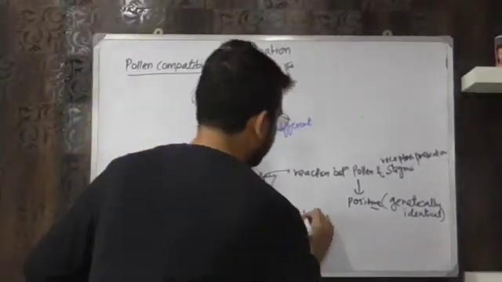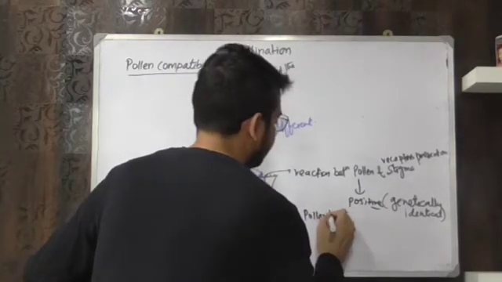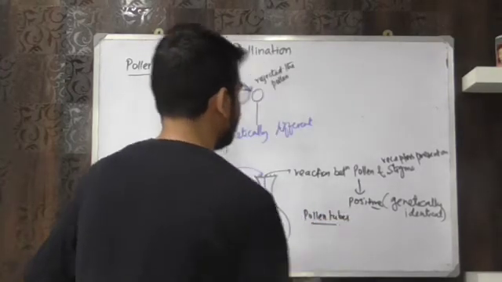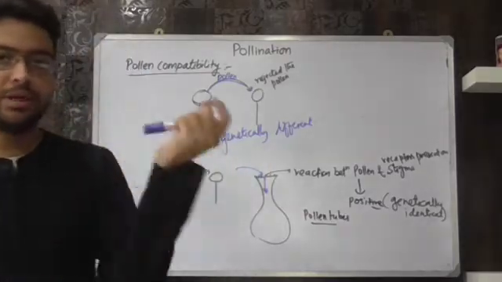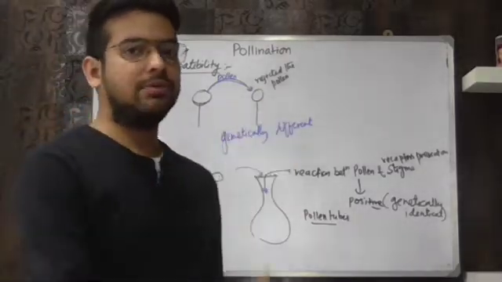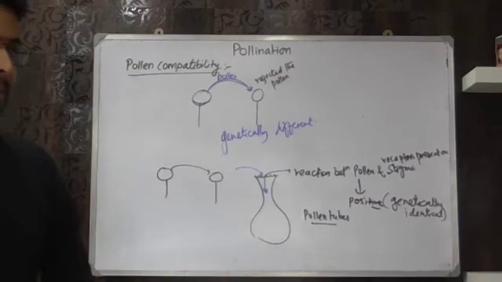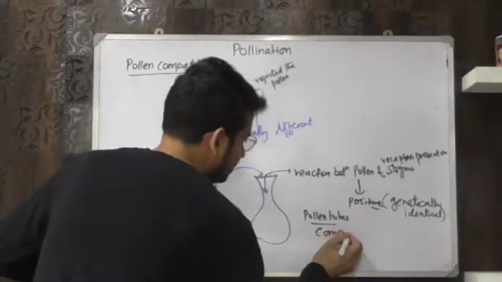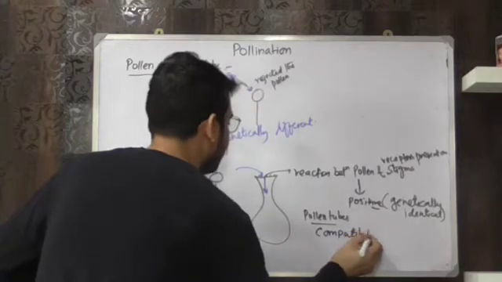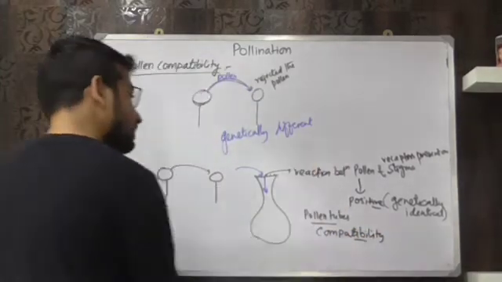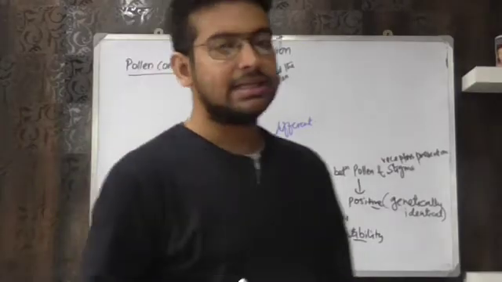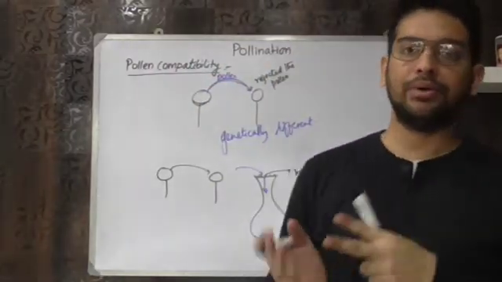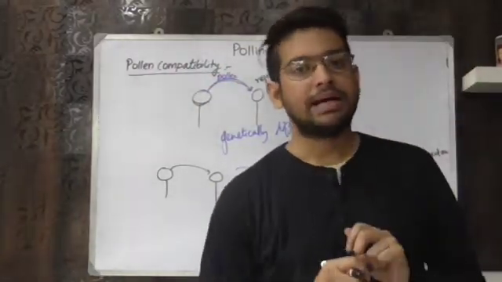Inside the pollen tubes, the pollens are present, and these move with the help of pollen tubes into the style. Now this step is called compatibility. When the pollen grows inside the style, that is called compatibility. I can say that the pollen and the receptors are compatible to each other.